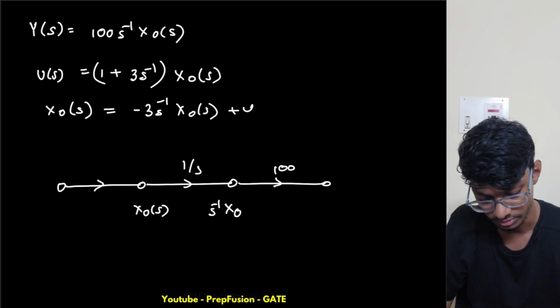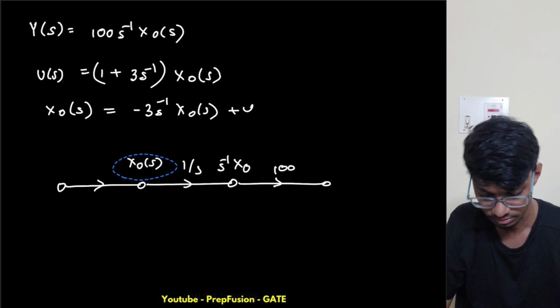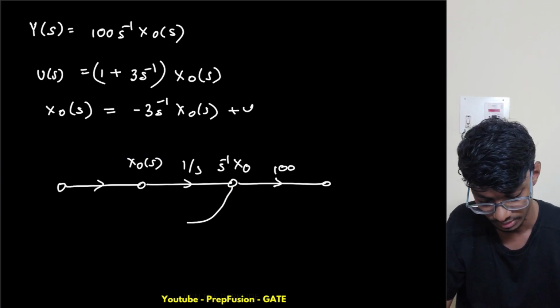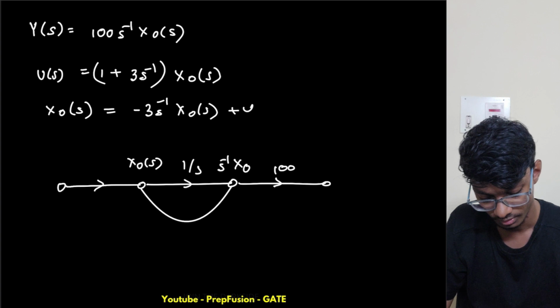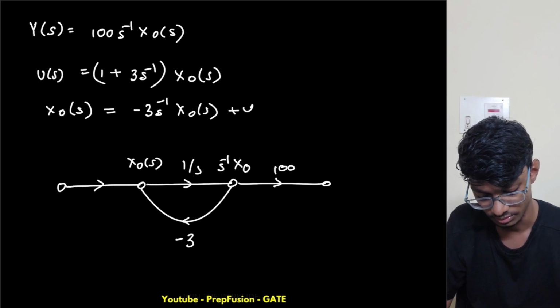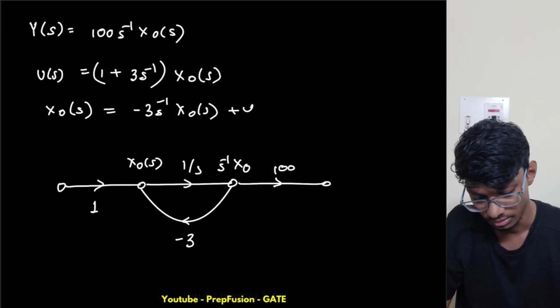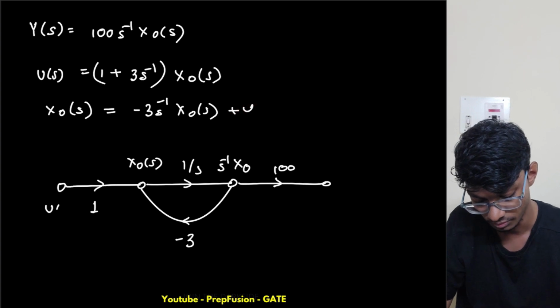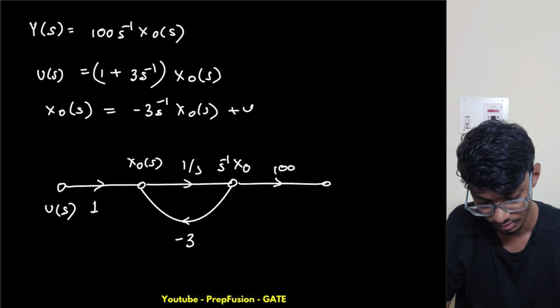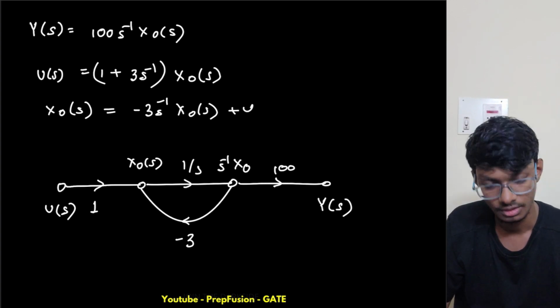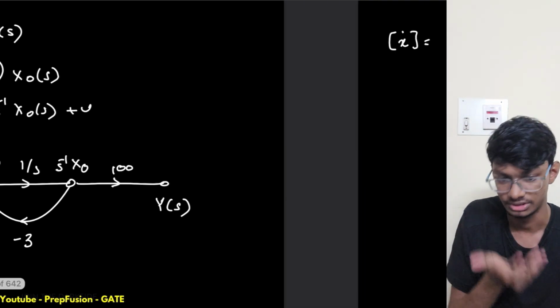Now we have a feedback also. If I take the feedback, this is -3, and this is 1. This u of s is 1 times this, so this is u of s, and this is y of s. So now, what can you do to write the state space equation?